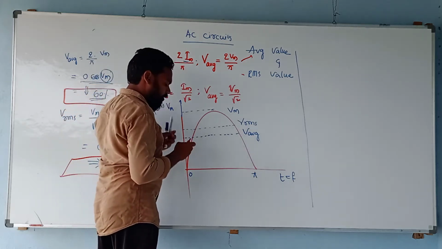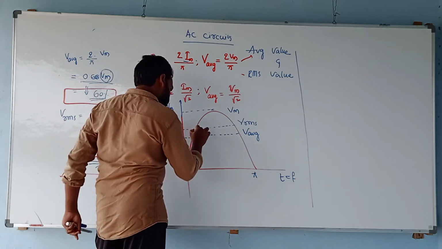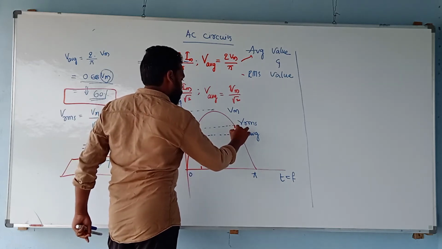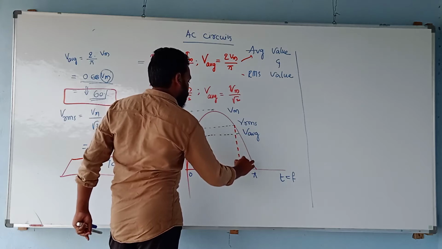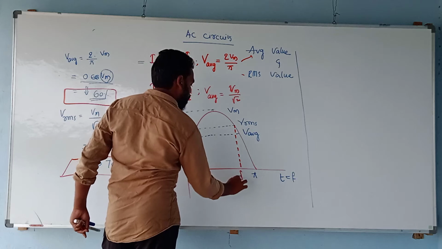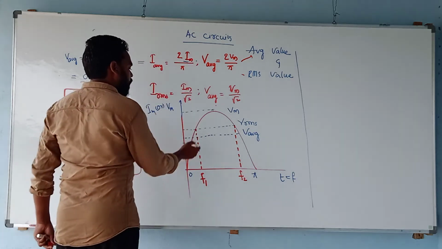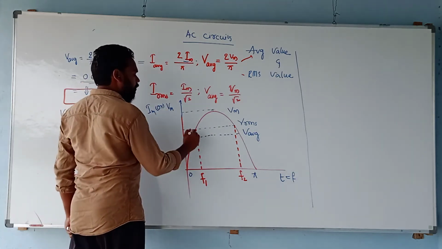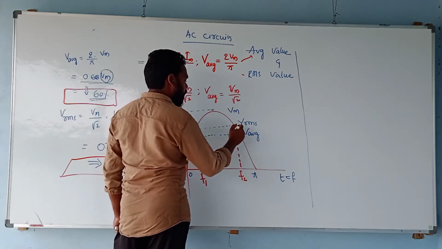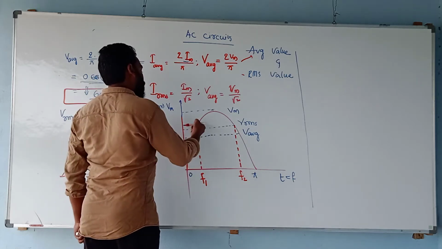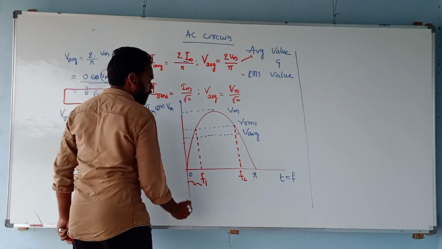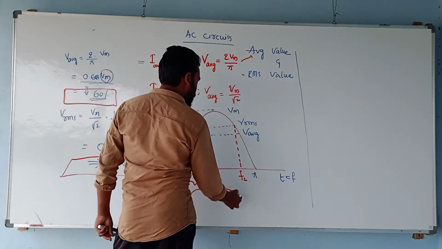If you try to observe this sinusoidal excitation out here, this is the point where the voltage is suddenly rising, and this is the point where the voltage is suddenly falling. Can I understand it as F1 frequency or F2 frequency? Where the voltage is suddenly rising is called the upper cutoff frequency, and where the voltage is suddenly falling is called the lower cutoff frequency. The upper cutoff frequency will have a lower value, and the lower cutoff frequency some higher value like this.